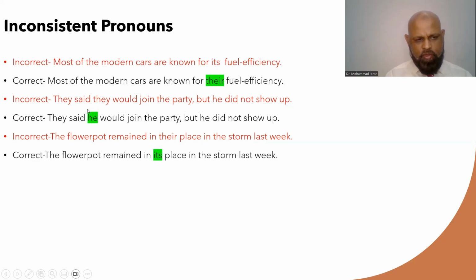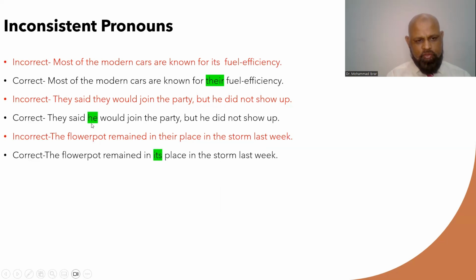Let's look at the second example here. They said they would join the party, but he did not show up. So someone was supposed to join the party, but he did not. So here they and then he. So they are not consistent. In the first part, the pronoun they is used. In the second part, pronoun he is used, which is confusing for the reader to understand who is being referred to here.